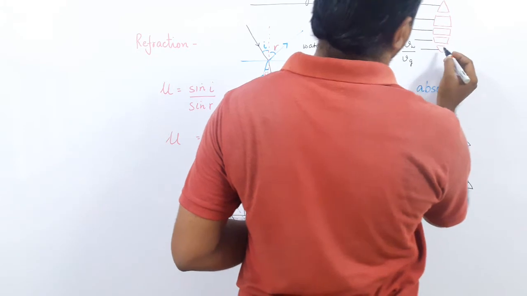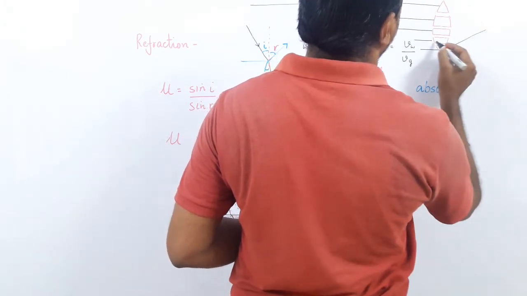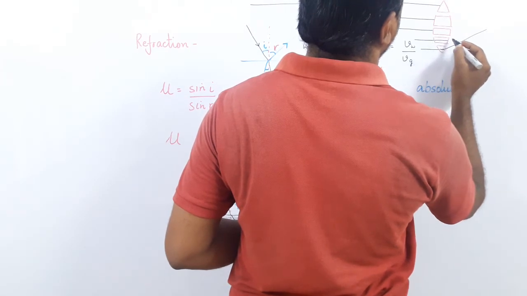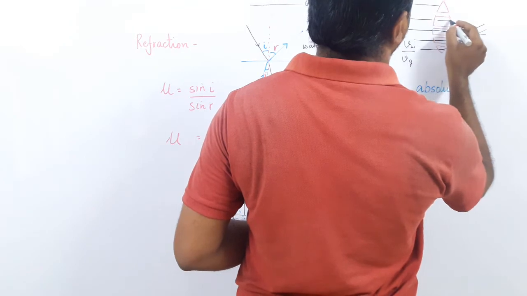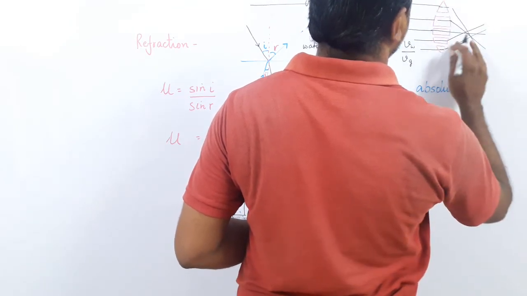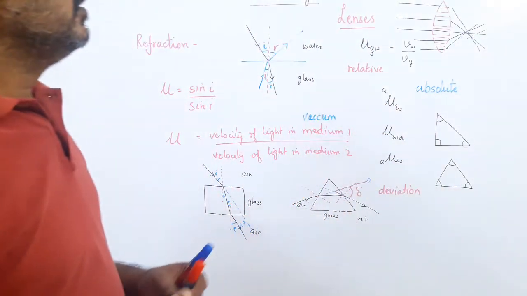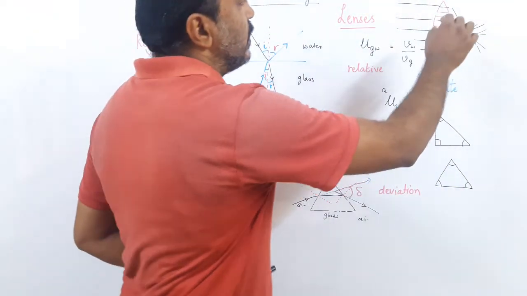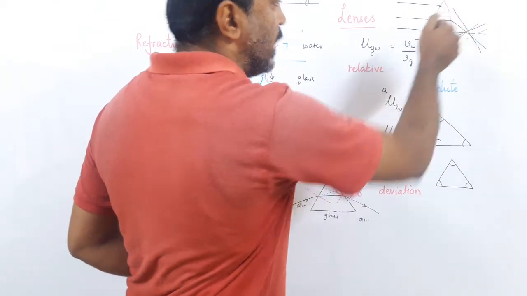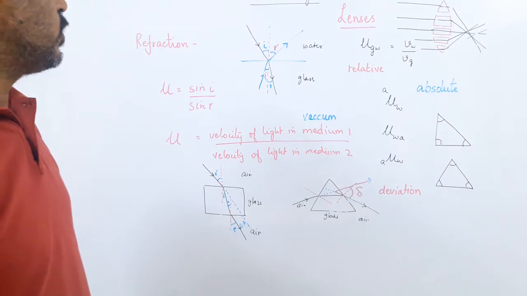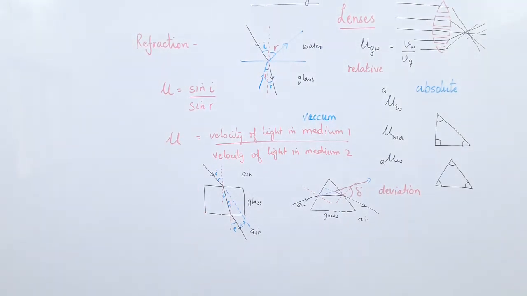You can guess. First it goes towards the normal, then away from the normal. Here also a little towards the normal, then away from the normal. This will go straight towards the normal, away from the normal. So the rays of light will meet at a point here. This is what happens in a lens, and you can take the lens as a prism, and glass slabs in between whose ends are not parallel. Okay. Since we have reached here, now we'll go to the introduction of the lenses.